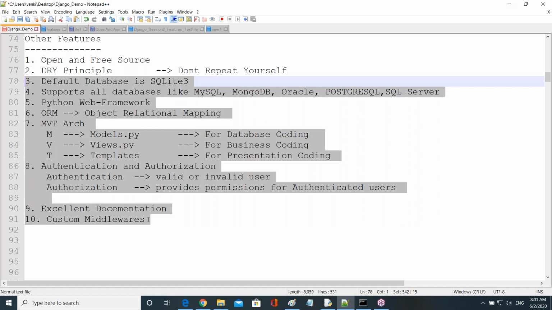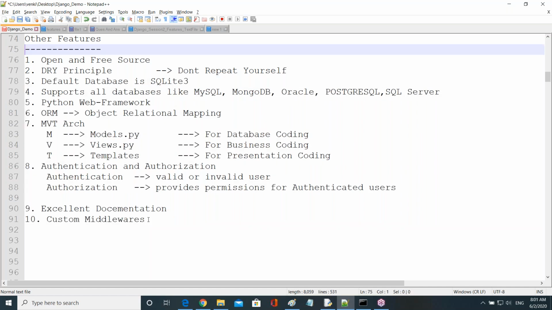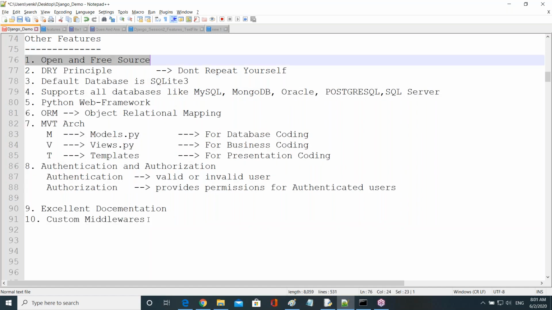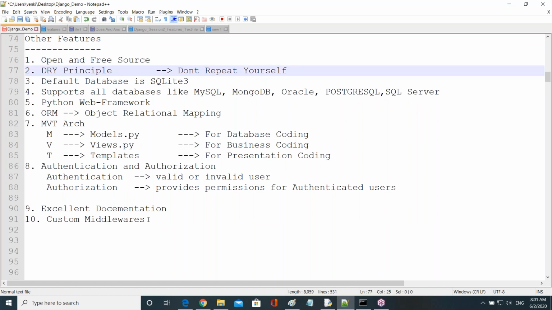Let me repeat. What's the first one? It's free and open source. Then it follows the DRY principle. The default database is SQLite3, and it supports all databases. Django is very easy because it is written in Python, a simple language. Next, it supports ORM, object relational mapping. It's mainly used to provide interaction between application data and any database data.